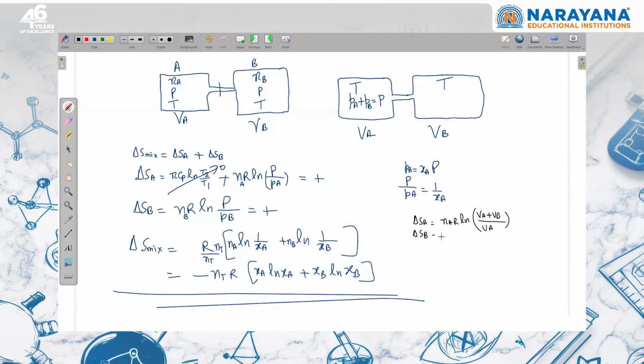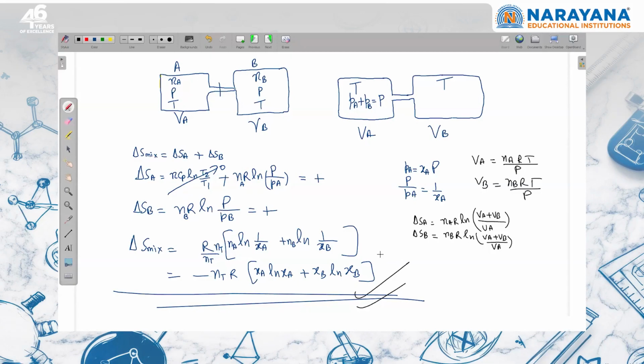Similarly, the entropy change of gas B will be NB into R ln of final volume VA plus VB upon initial volume VB. Now you can put the values: VA is equal to NA RT by P, and VB is NB RT by P. If you simplify, you'll get the same thing by using this also.